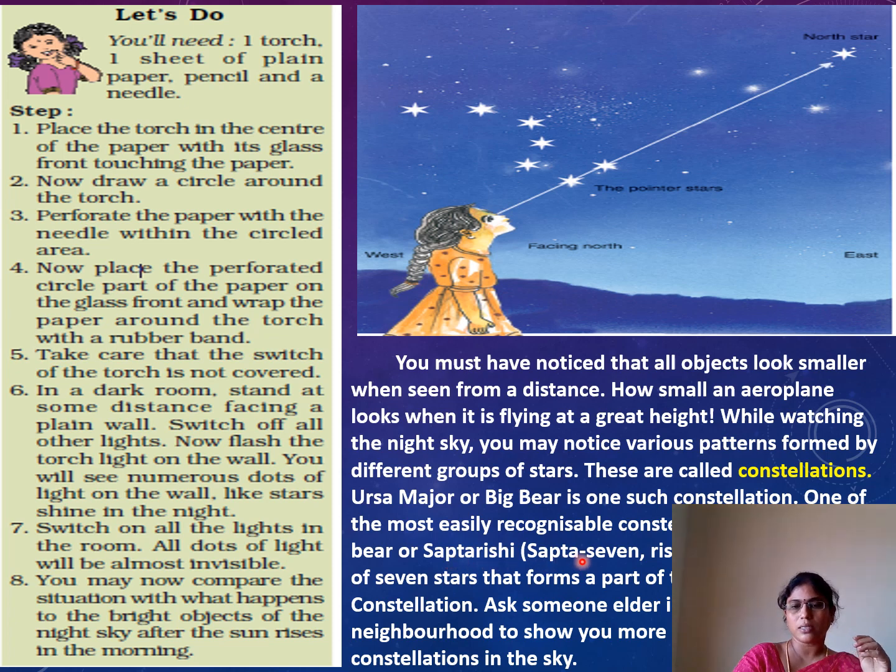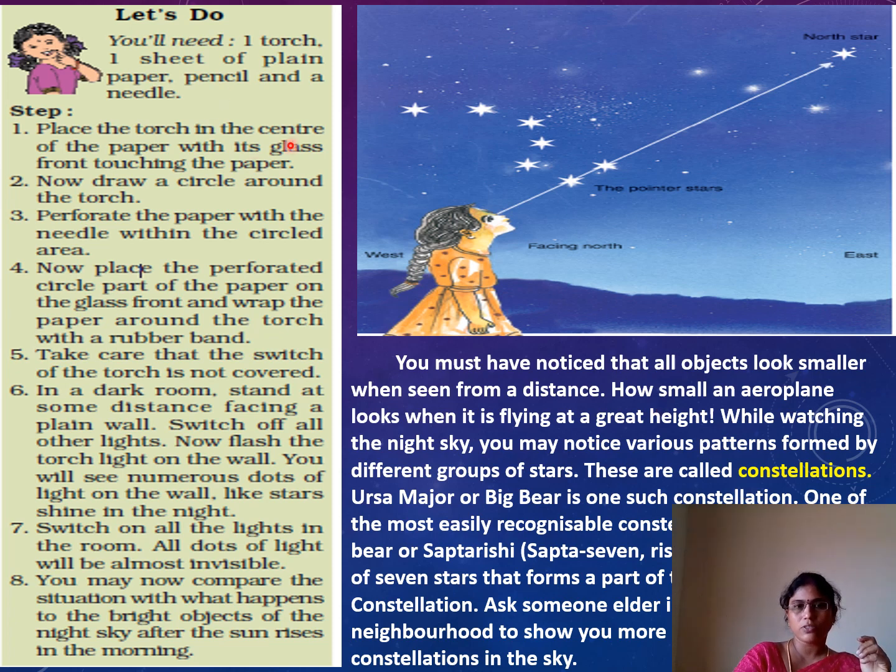Saptarishi is nothing but Sapta means 7, Rishi means sages, so 7 sages. It is a group of 7 stars that forms a part of the large Ursa Major constellation. So children, just ask your elders in your family or neighborhood to show you many more star shapes, planets and constellations in the sky.